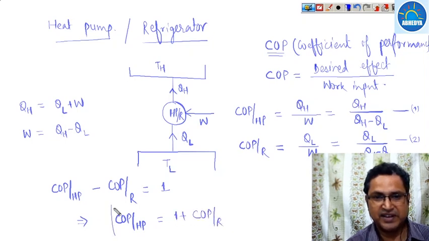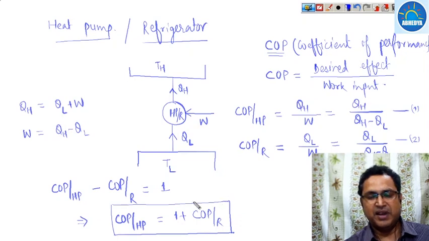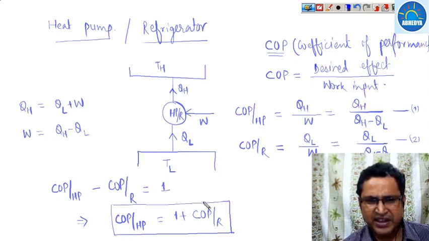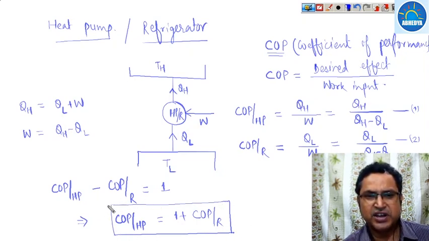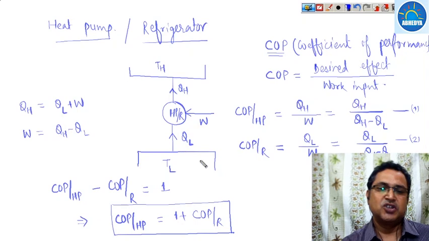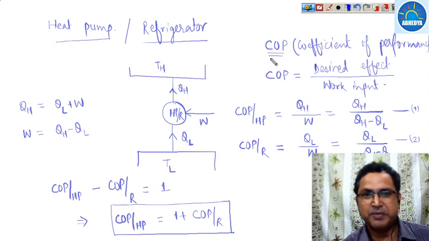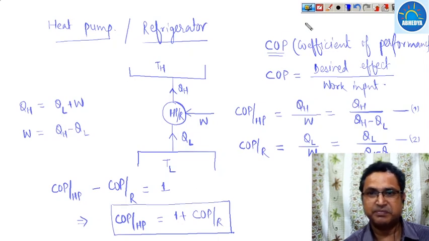This is a very, very important result, and almost every year a question related to this is asked in the engineering services examination and GATE examination. So COP of a heat pump and refrigerator is very important. Always remember these formulas.